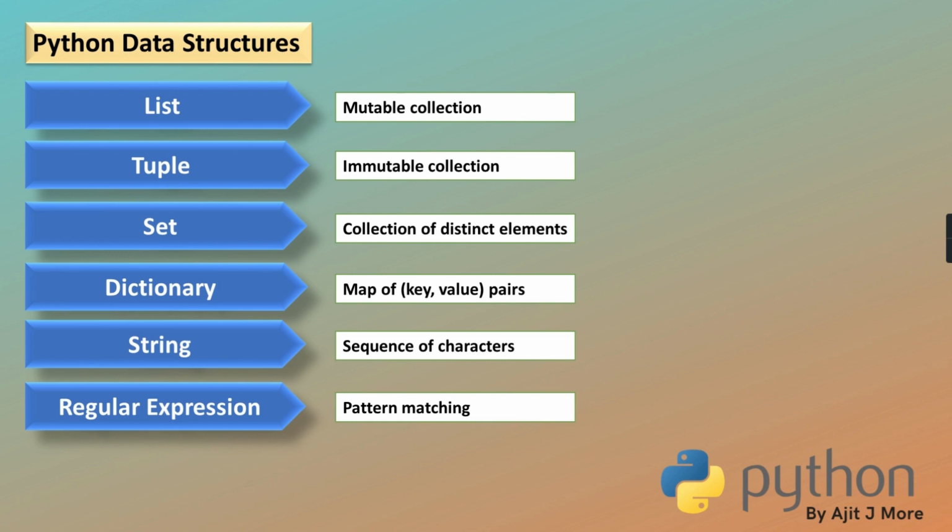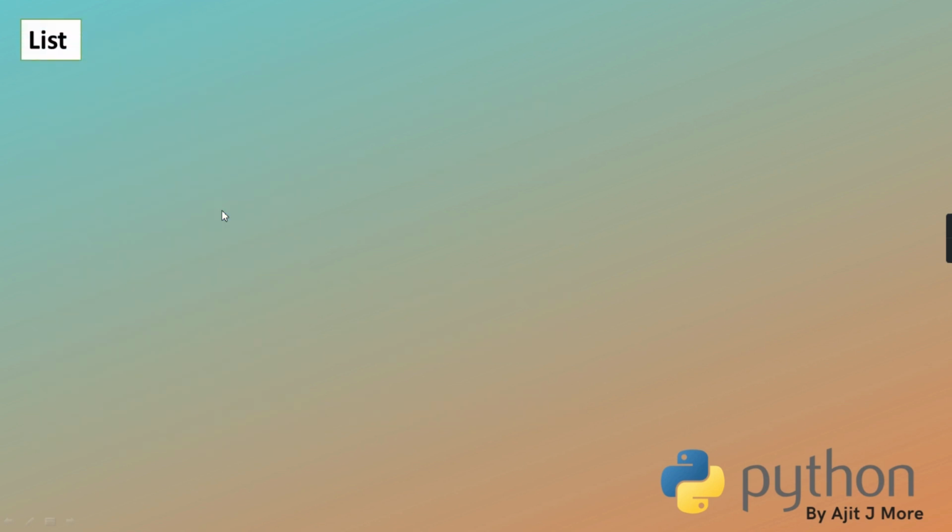Now we will focus on list first. Each data structure will take time to cover, because we have to see all the methods provided for it. So one by one we will go on covering all these. The first one we are going to see is list. The feature of list is that it is an ordered collection of elements. Elements need not be of the same type. That is the only difference between a list and an array.